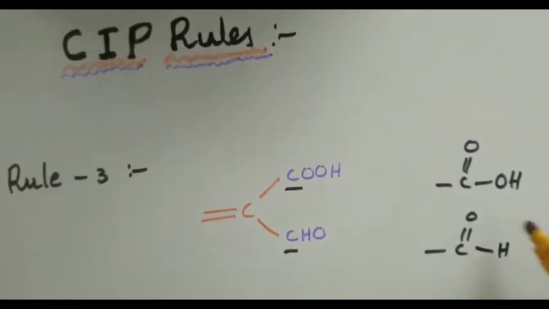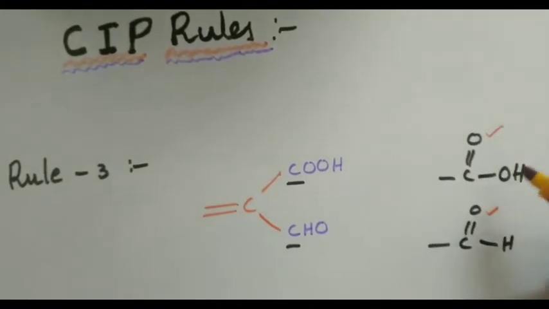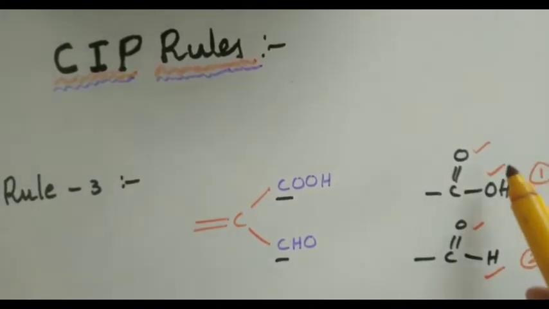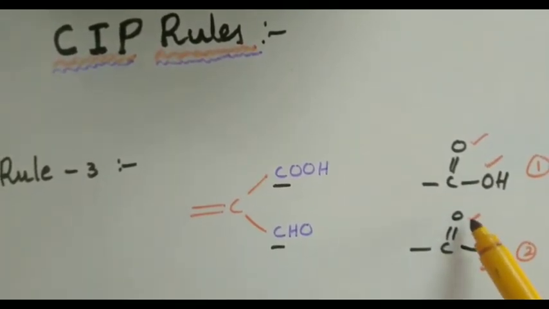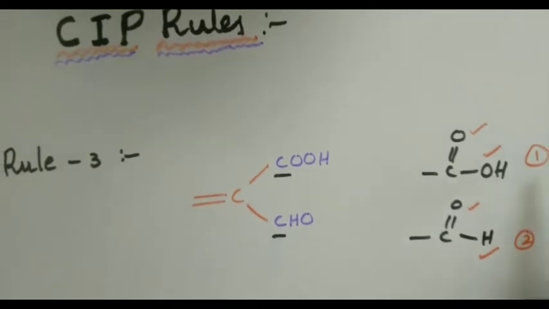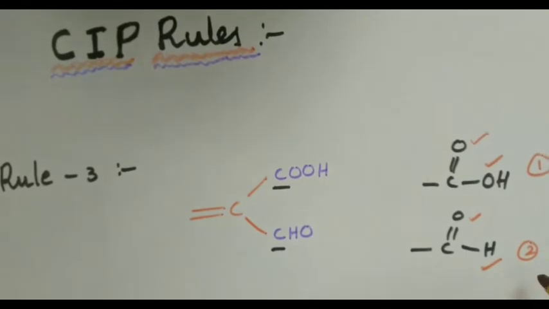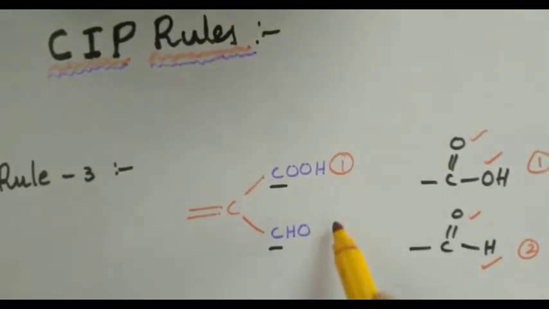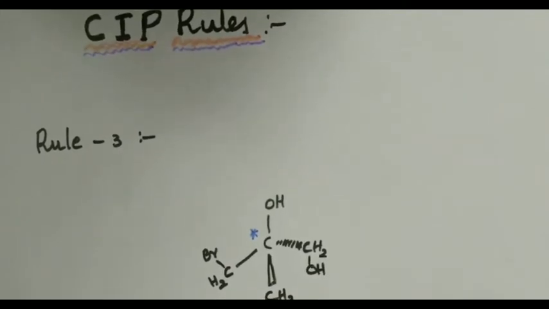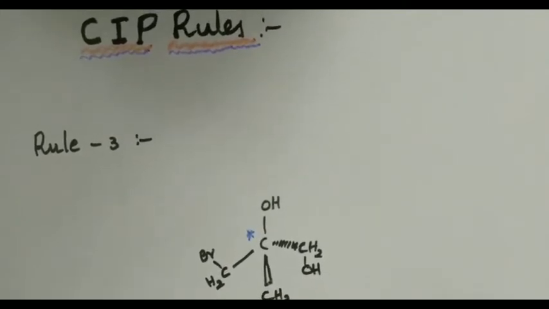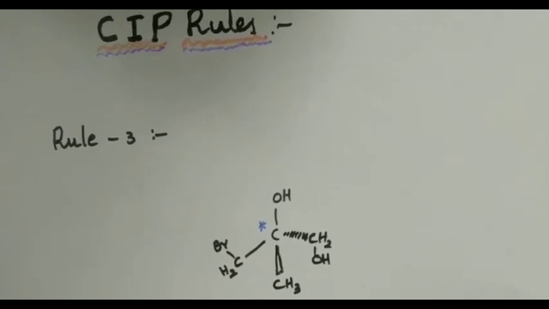You see here, a double bonded oxygen, and also a double bonded oxygen here. But now, what about the next connected atom? Here the second connected atoms are oxygen and oxygen, but here the second connected atoms are oxygen and hydrogen. Therefore COOH should be given more priority compared to the aldehyde group, namely CHO. So this is 1 and this is 2. That's it. I already told you that the rule says if the priority is not decided at the first connected atom, then we need to consider the second connected atom.